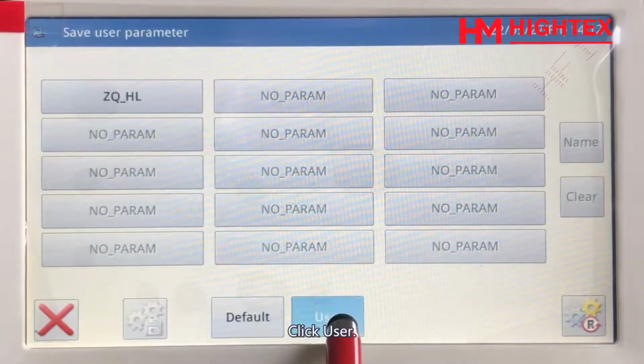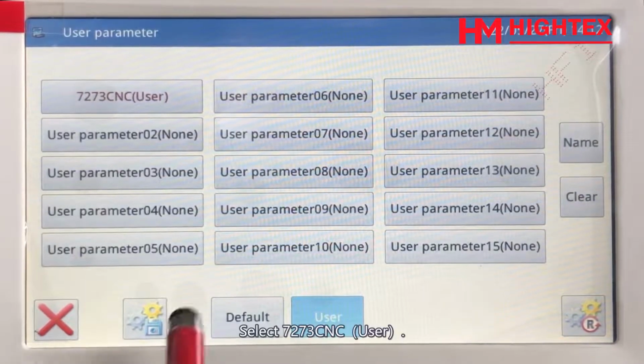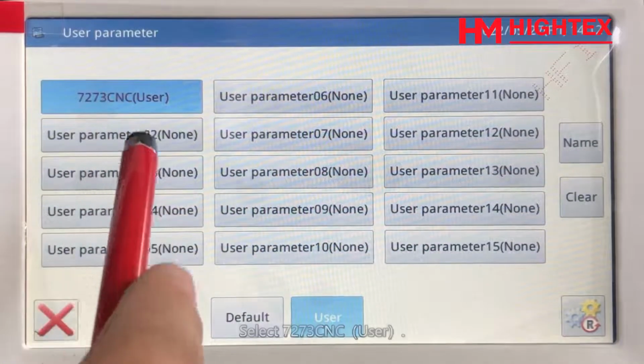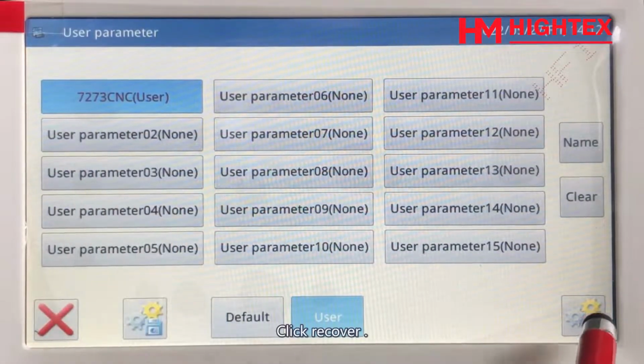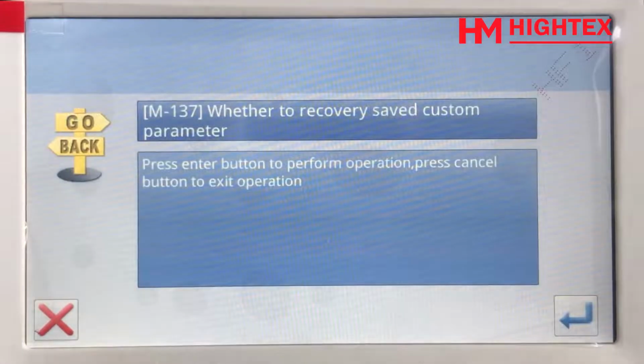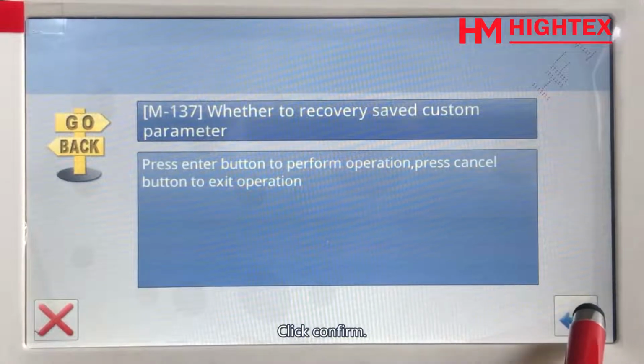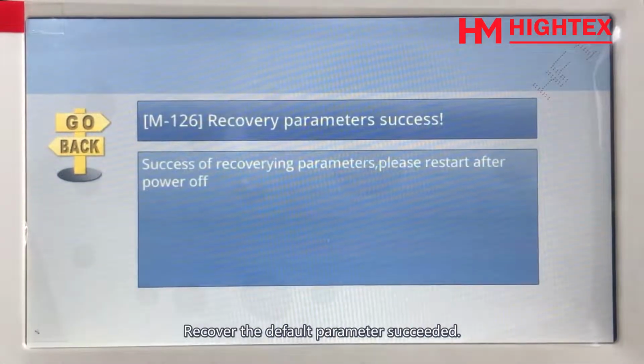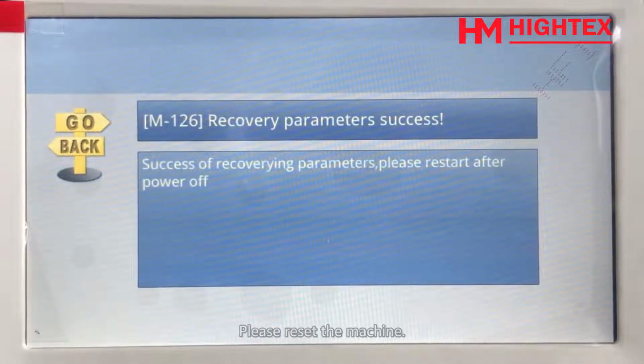Click User. Select 7273 CNC User. Click Recover. Click Confirm. Recover the default parameter, succeeded. Please reset the machine.